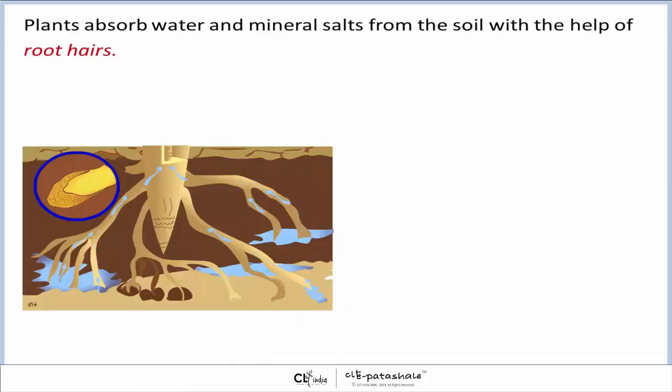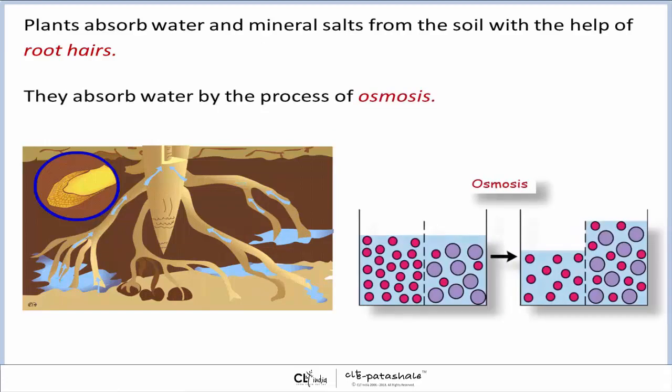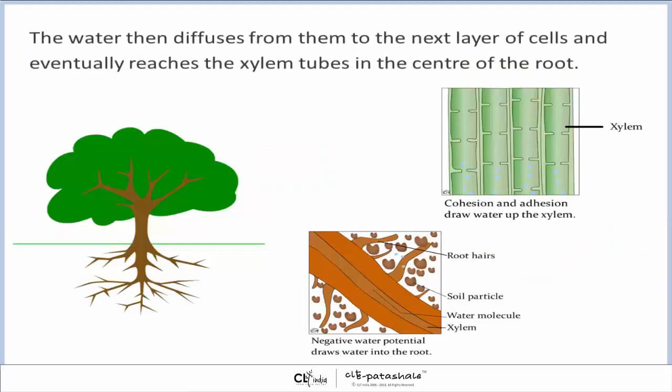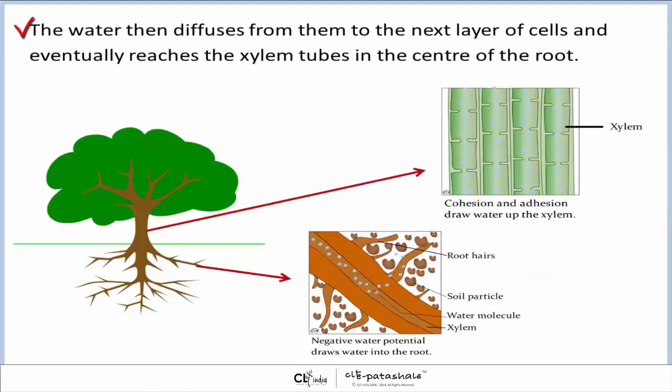Plants absorb water and mineral salts from the soil with the help of root hairs. They absorb water by the process of osmosis. The water then diffuses from them to the next layer of cells and eventually reaches the xylem tubes in the center of the root. Cohesion and adhesion draw water up to the xylem. Root hairs, soil particle, water molecule, xylem. Negative water potential draws water into the root.